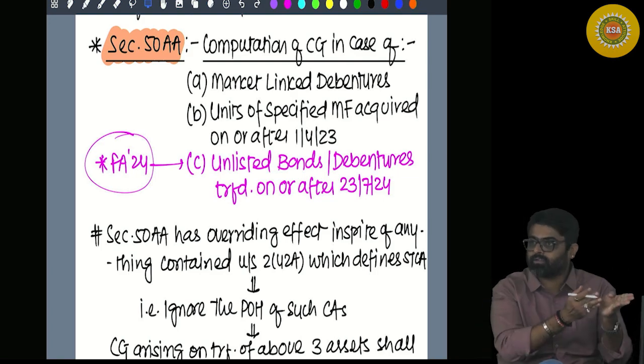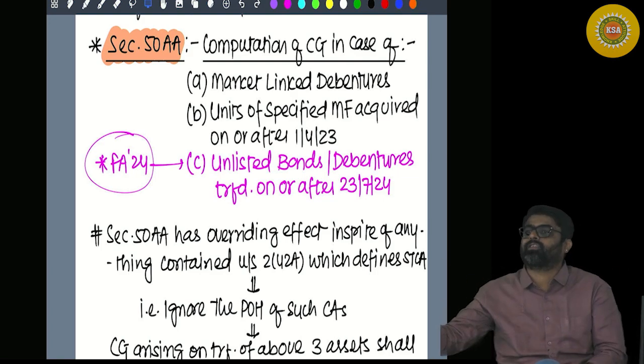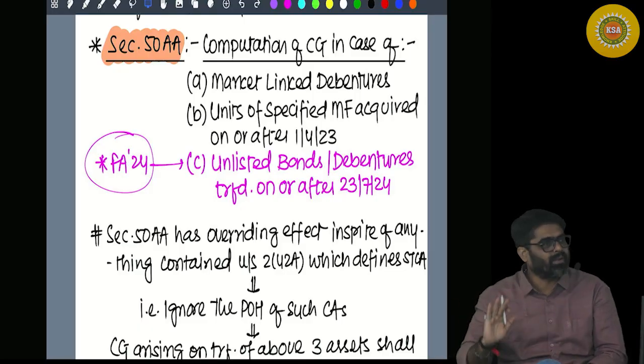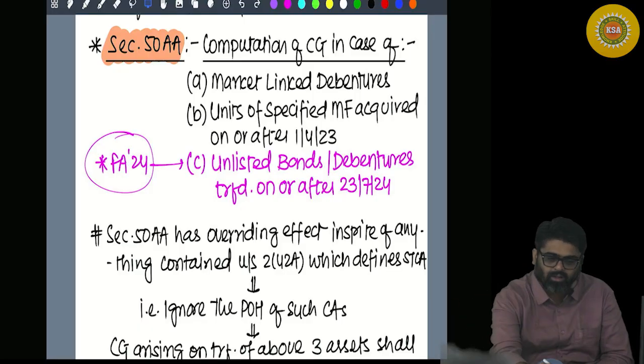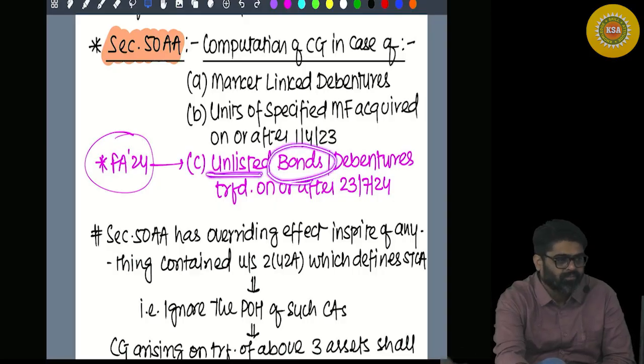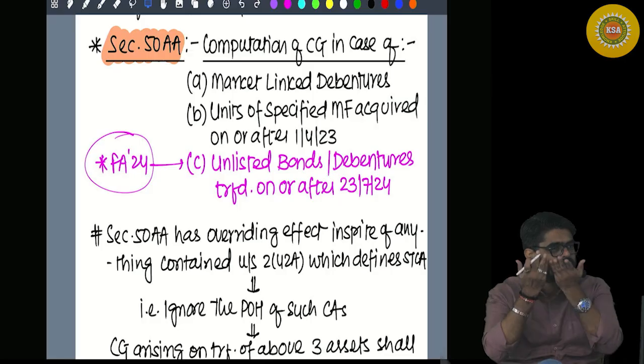So ultimately the underlying asset is what? Debt. Here also, what is this? Unlisted, or they are also debt.